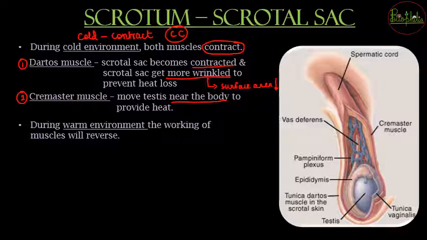Now what will happen during the warm environment? अगर वो मैन या वो मेल कोल्ड की जगह पे warm environment में चला गया, so in a warm environment the exact opposite will happen. That is, dartos muscle जो contract हुआ था, instead of contraction, relaxation will occur and the dartos muscle will get spread a lot, जिसकी वजह से वो flat surface हो जाएगा, body heat loss ज़्यादा होगी, cooling formation होगा, and all that thing will reverse that happened in the cold environment. और ये सब क्यों हो रहा था? It was only for one reason, that is to maintain the temperature that is required for normal functioning in the testis.